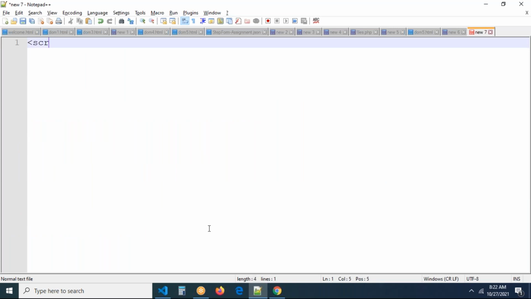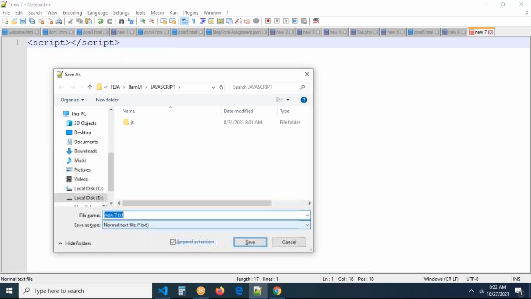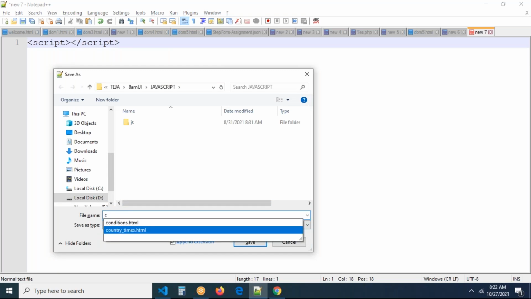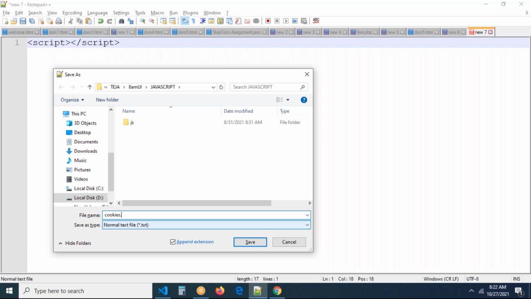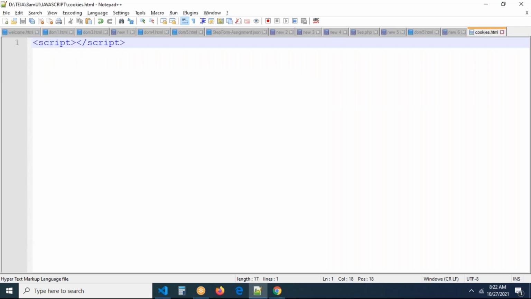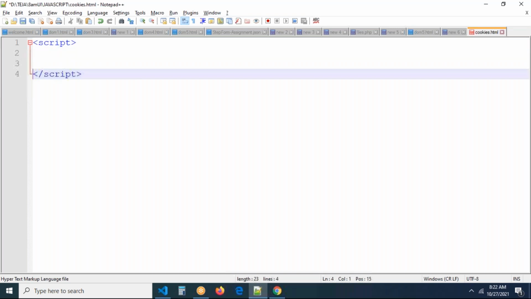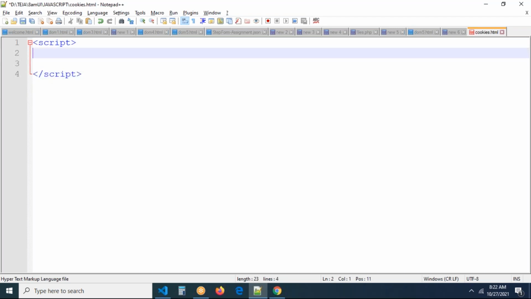Let me take a script tag, open and close. Let me show you. I will create a cookie here, and in some other page, how can we access it? In our JavaScript folder, we have a lot of files. I'm creating a file with the name cookies.html. First, let's see how we can create a cookie. So this is exactly the file we are having.